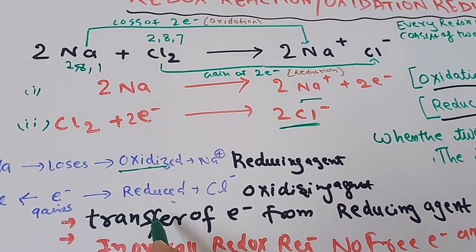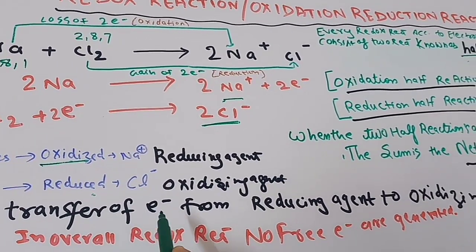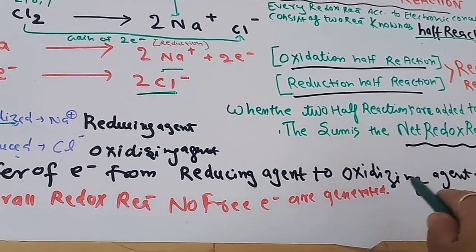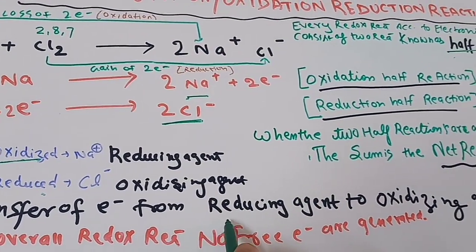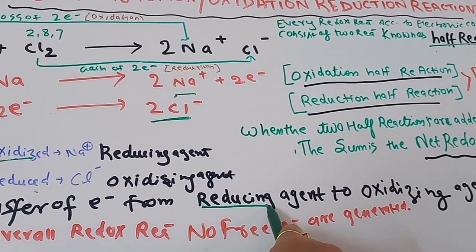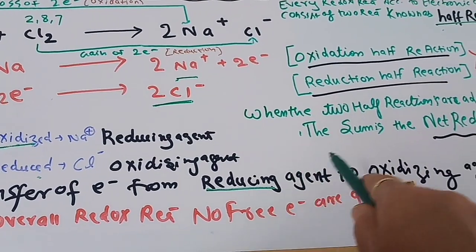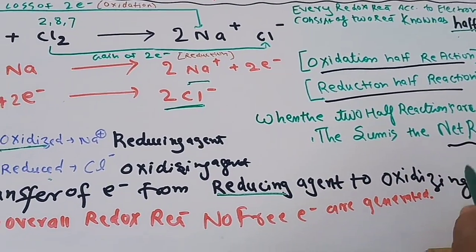And in this redox reaction, the transfer of electrons takes place from the reducing agent to the oxidizing agent, meaning donor to acceptor. So who is donating here? Our sodium atom is oxidized to Na+, it is the reducing agent, and the electron is transferred from the reducing agent to the oxidizing agent.